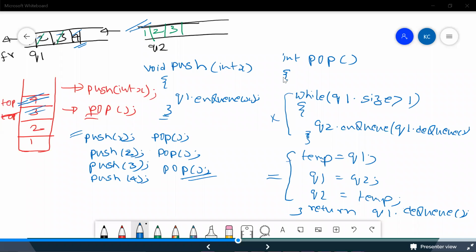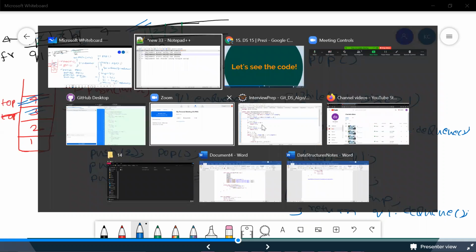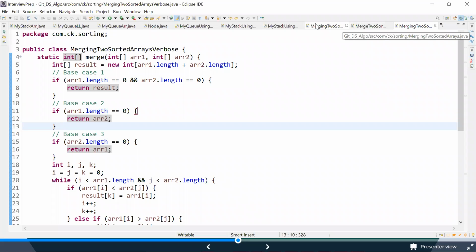And maybe I'll show that code to you straight away in our Eclipse so that it becomes easier for you. So what is that? Okay.